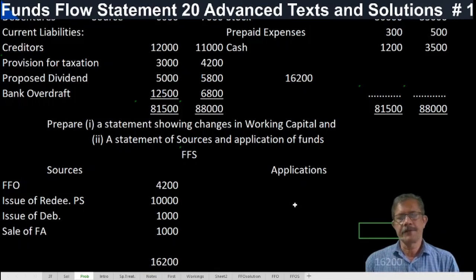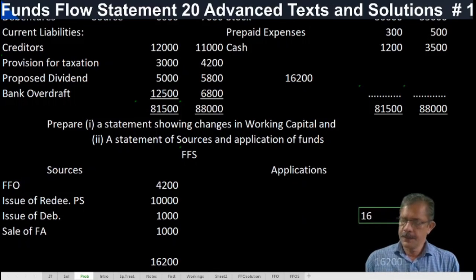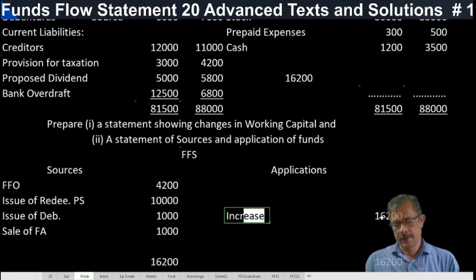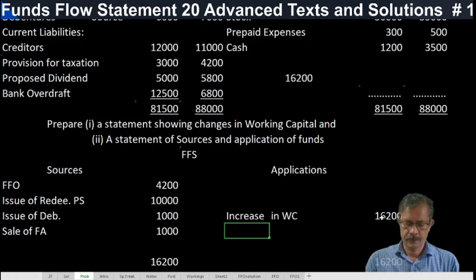Here the balancing figure will be the increase or decrease in working capital. Where the balance comes, it is the application. That is why an increase in working capital is always treated as an application of funds, as the balancing figure.